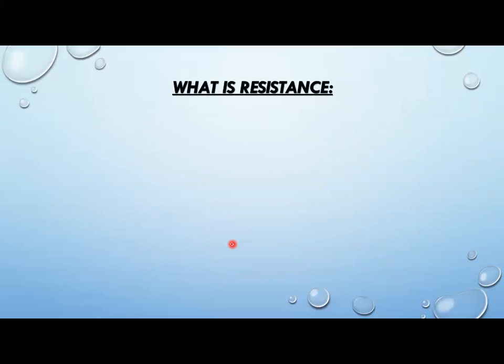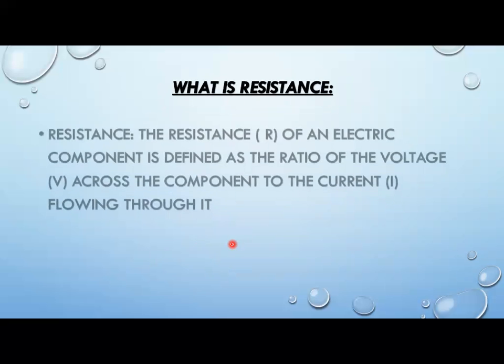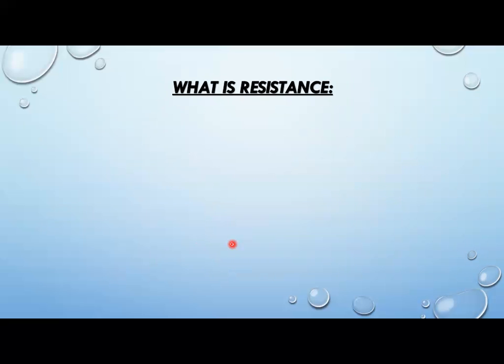Next is resistance. Now what is resistance? Before explaining resistance, I'm just going to tell you one thing. Now listen to me very carefully. When current flows through a conductor, some of the electrical energy supplied by the moving charges in the conductor will be changed into other forms of energy such as heat.